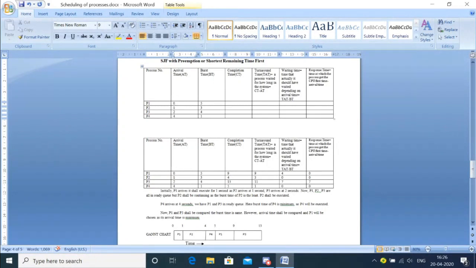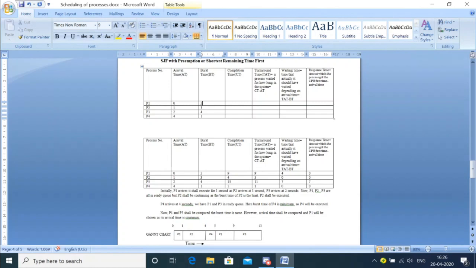It executed for some time, that means let's say it started execution from 0 to 1. Then at 1 second, P2 came in the ready queue. A comparison was done: P1 was 5 and P2 was 3. P2's burst time was much lesser than P1, so P1 was brought back to the ready queue.